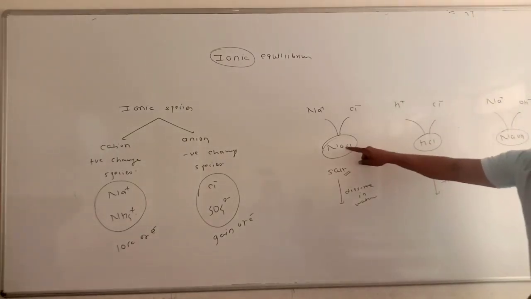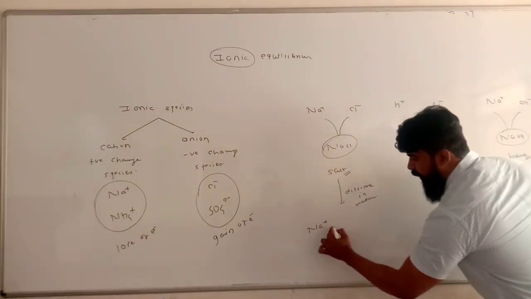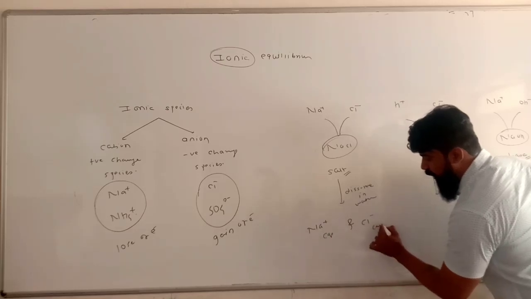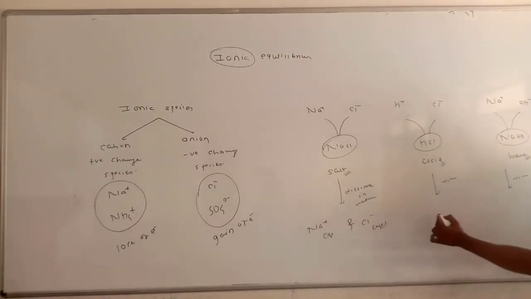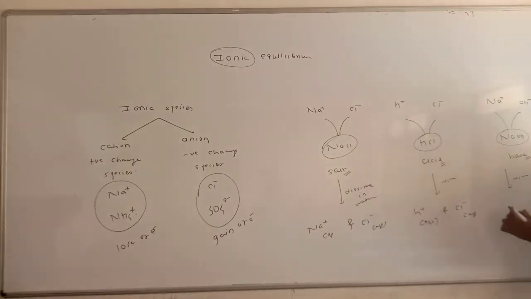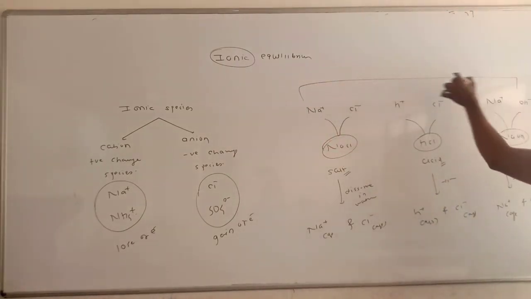When a salt like NaCl dissolves in water, it dissociates into its ions Na plus and Cl minus, aqueous. HCl forms H plus and Cl minus in its aqueous solution, and NaOH forms Na plus and OH minus, aqueous. So these are termed as electrolytes.